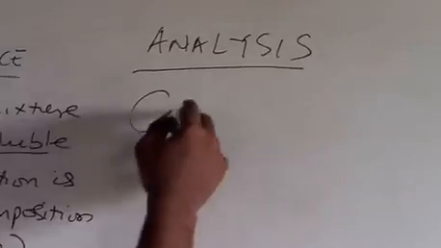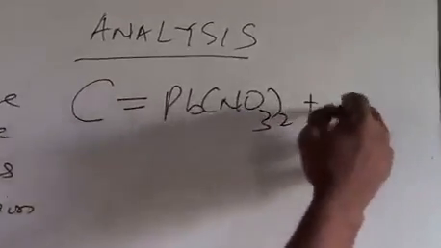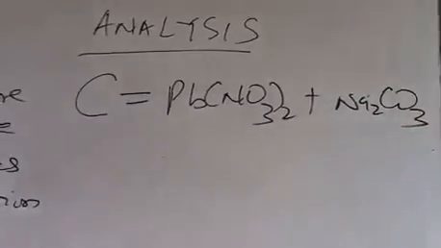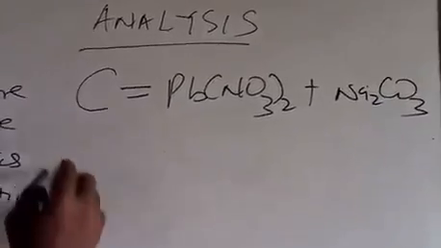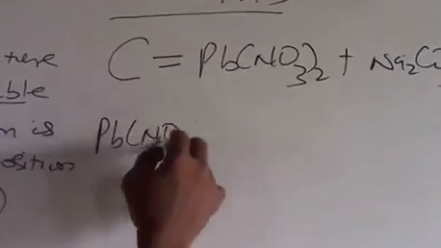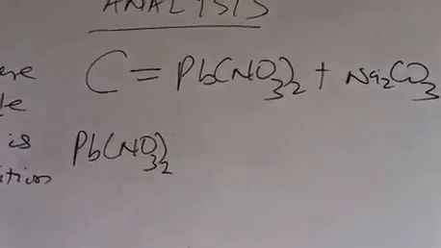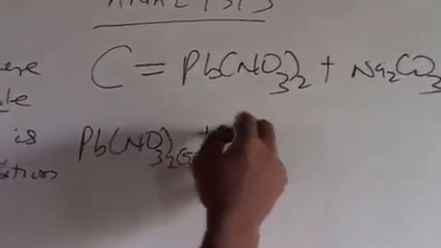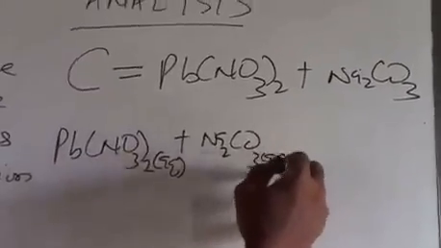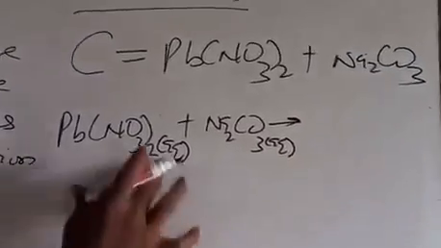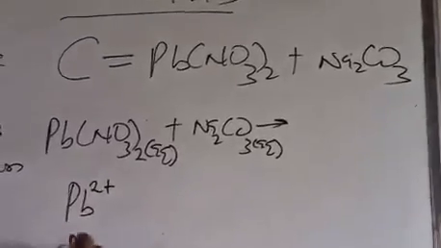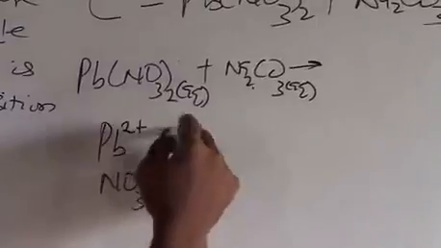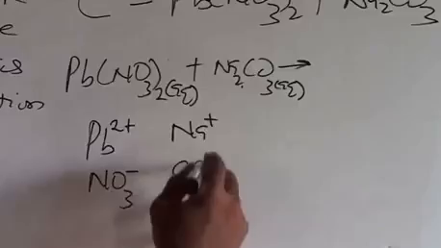C contains two salts. The salts in C are lead nitrate and sodium carbonate. These two salts are soluble salts. So if we have the equation, or the theory part of the practical, we have lead nitrate and sodium carbonate reacting together. When they react, see the compound is ionic. We can split them into lead 2 ion and nitrate ion, and this one into sodium ion and carbonate ion.